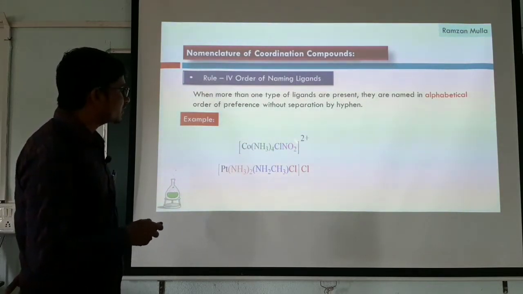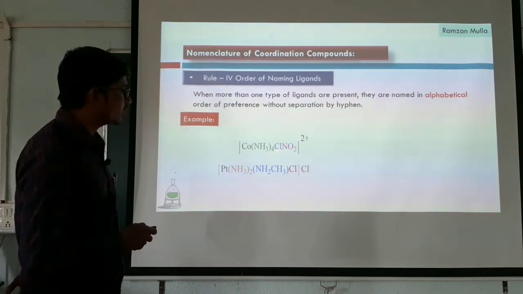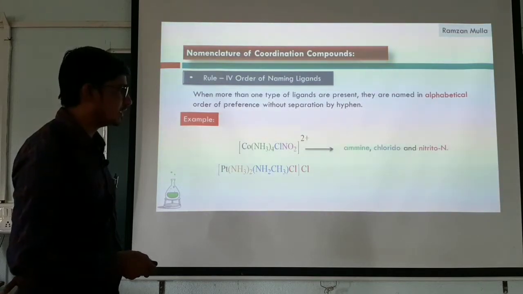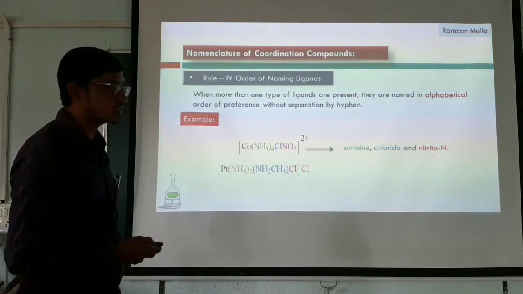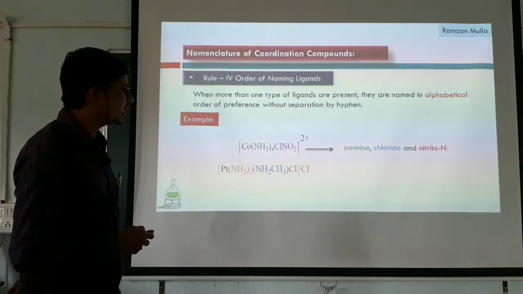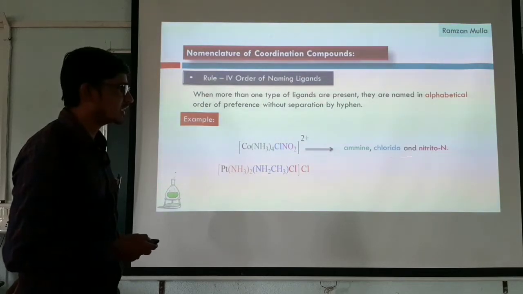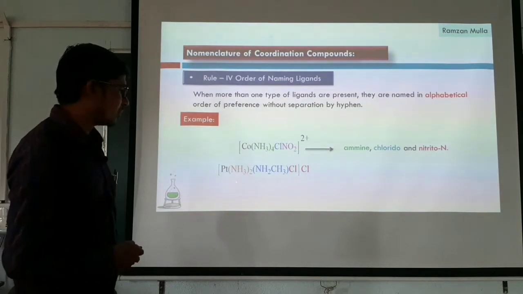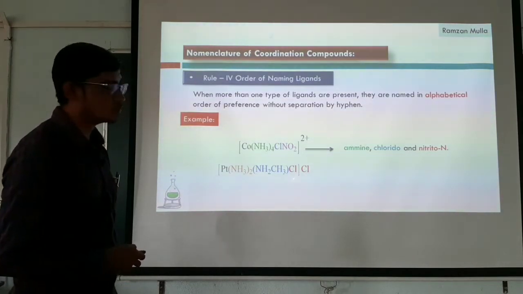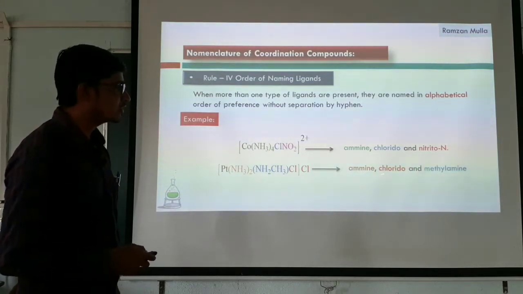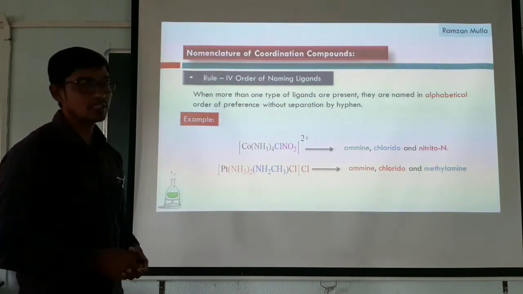In the first complex, I have ammine ligands, chloride, and nitrite ligand. So in alphabetical order, first comes ammine, next comes chlorido, and next comes nitrito-N. Here the mode of attachment of these ambidentate ligands is also important while writing their names. Similarly, in the second complex, we have ammine, methylamine, and chloride. So the sequence of these ligands is ammine, chlorido, and methylamine. So this is all about the order of naming the ligands.